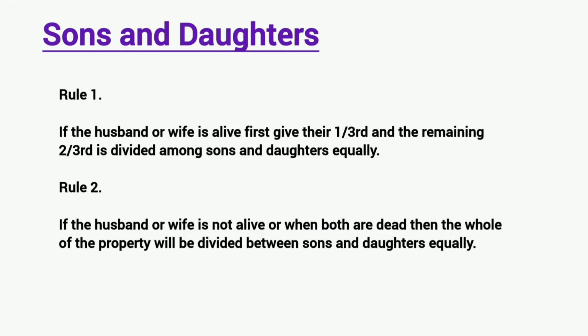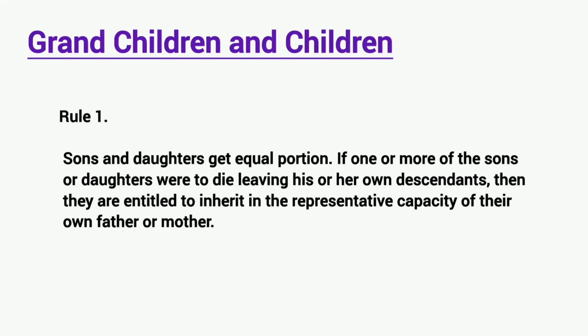Sons or daughters. Rule 1: If the husband or wife is alive, first give them one-third and the remaining two-thirds is divided among sons and daughters equally. Rule 2: If the husband or wife is not alive, or when both are dead, then the whole of the property will be divided between sons and daughters equally. Grandchildren and children. Rule 1: Sons and daughters get equal portions. If one or more of the sons or daughters died leaving his or her own descendants, then they are entitled to inherit the respective share of their own father or mother.